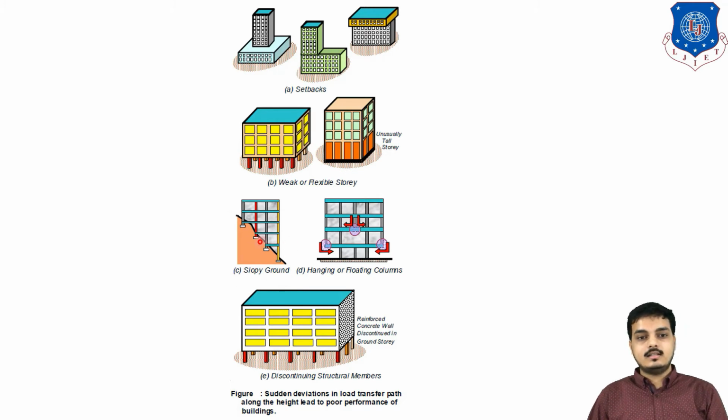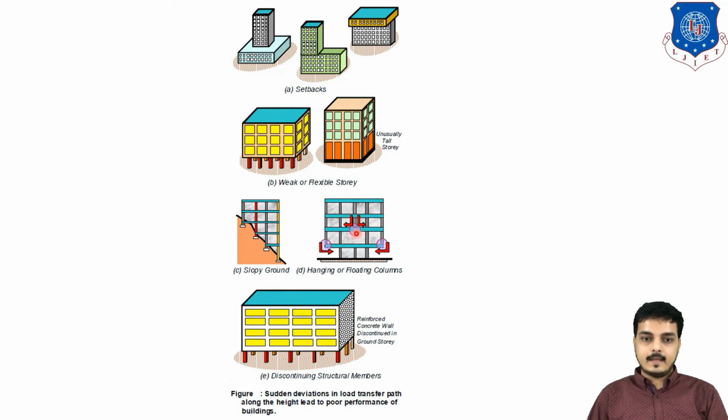Sloping ground. In such kind of ground, there will be an effect of short column. I will be explaining this theory, short column effect. During this sloping kind of topography, or say on a hill, if a structure has been made, then this kind of structure is largely affected during the earthquake, because as the earthquake strikes, there will be major damage on the columns because they are of unequal heights. So they are not good during the earthquake.